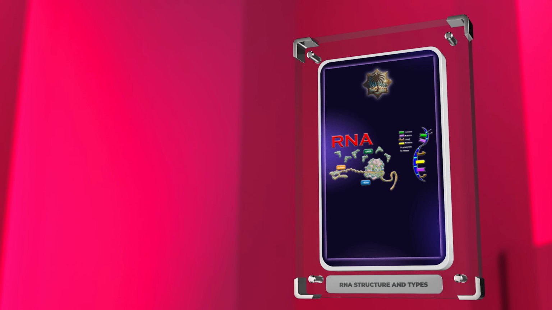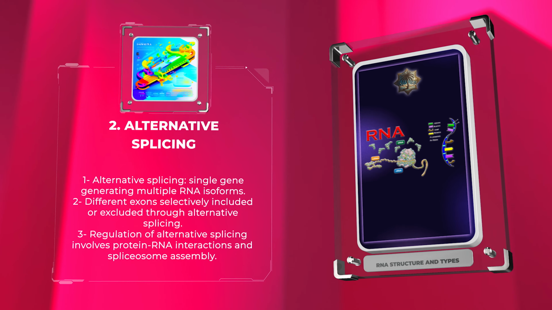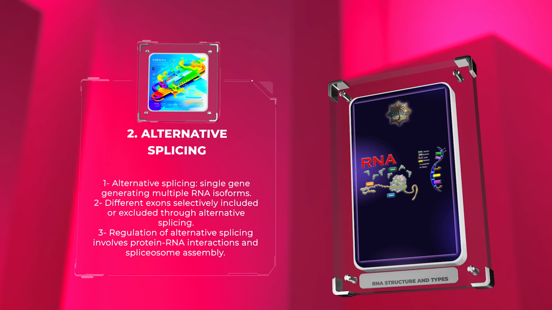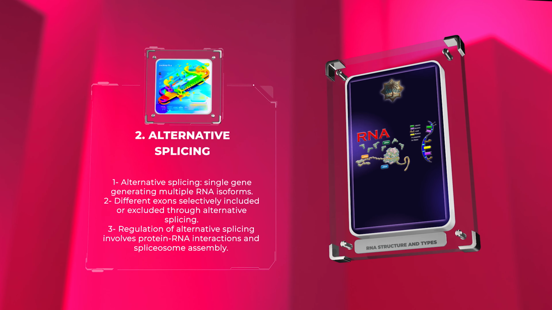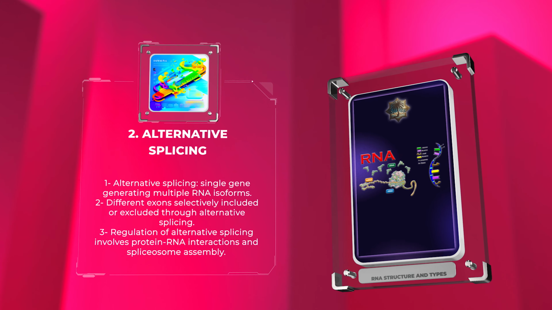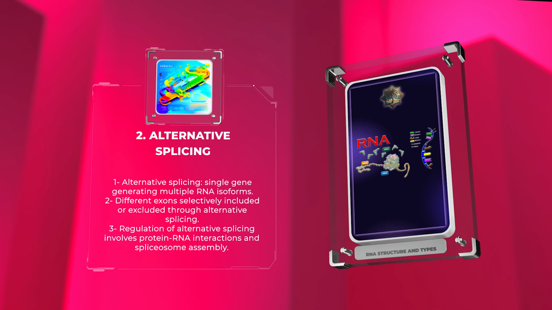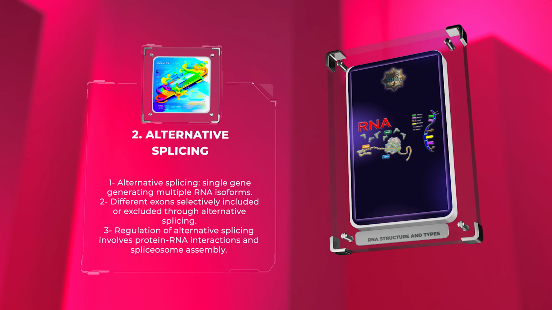Alternative splicing is a critical mechanism where a single gene can generate multiple RNA isoforms. This process allows for the production of distinct protein variants from a single genomic locus. Through alternative splicing, different exons can be selectively included or excluded, leading to the creation of functionally diverse proteins. The regulation of alternative splicing is tightly controlled and involves complex protein-RNA interactions and spliceosome assembly.